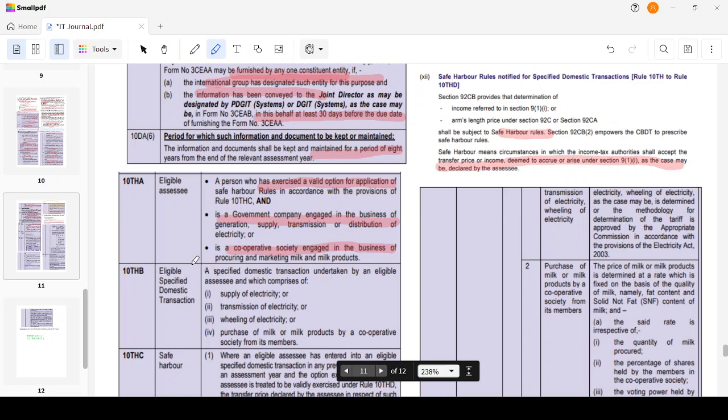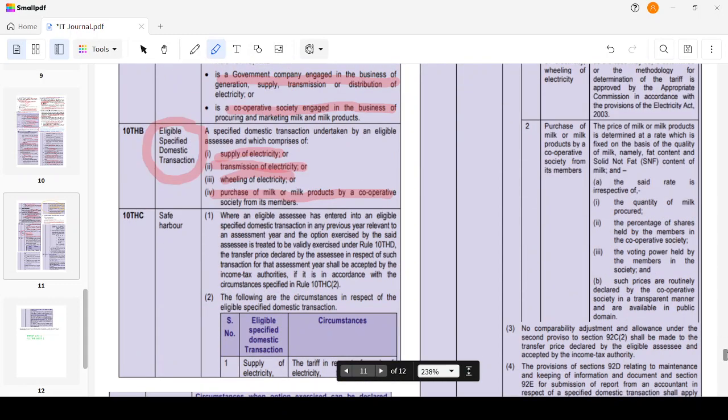Eligible specified domestic transaction. A specified domestic transaction undertaken by an eligible assessee which comprises the following: supply of electricity, transmission of electricity, wheeling of electricity, purchase of milk or milk products by a cooperative society from its members. Safe harbor: where an eligible assessee has entered into an eligible specified domestic transaction in any previous year relevant to any assessment year, and the option exercised by the assessee is treated to be validly exercised under Rule 10THT, the transfer price declared by the assessee in respect of the transaction for the assessment year shall be accepted by the income tax authority if it is in accordance with Rule 10THC(2).